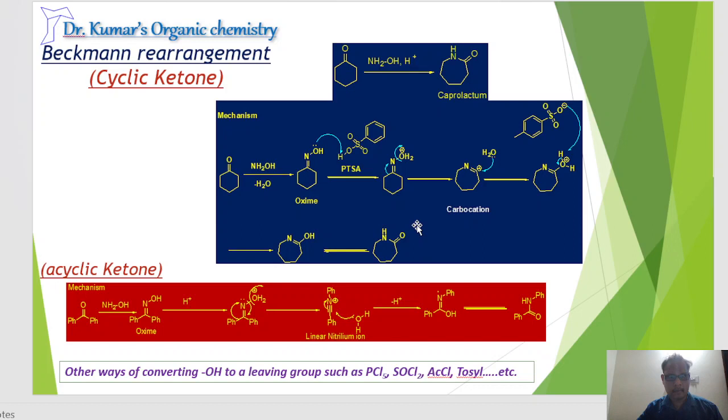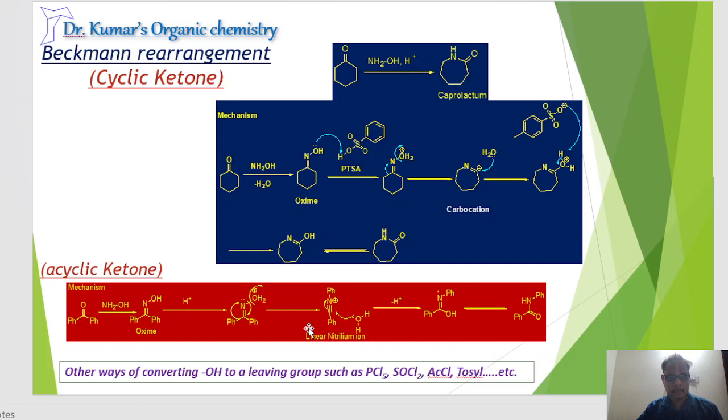So the main difference is that whenever we use cyclic ketones, the mechanism goes through a carbocation. There is a slight difference when we use acyclic ketones. Here we took benzophenone.